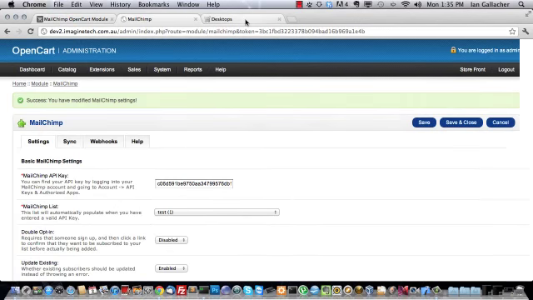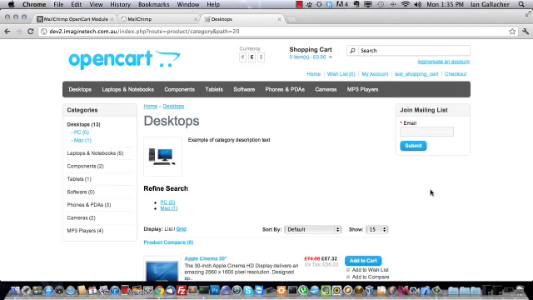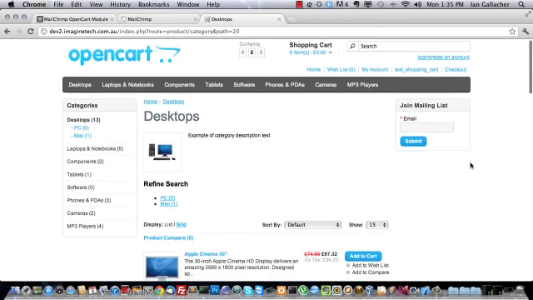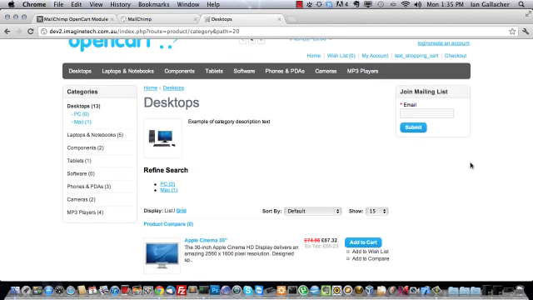That's the basic settings. That builds you that box there, which you can position left or right on any of these pages in your store and get people signing up to your list. And one of the key features is they don't need to be a customer of your OpenCart store. They don't need to have an account at your OpenCart store. They can just be visiting your site, looking at it, say, yeah, I like something there, I can subscribe to it.